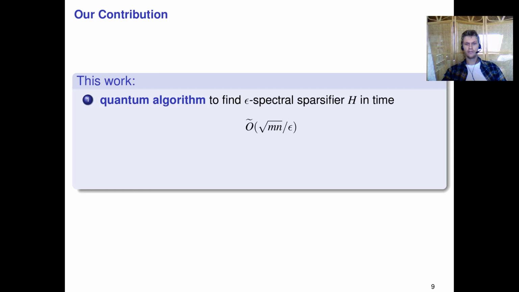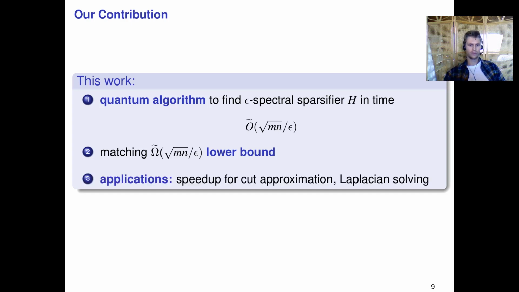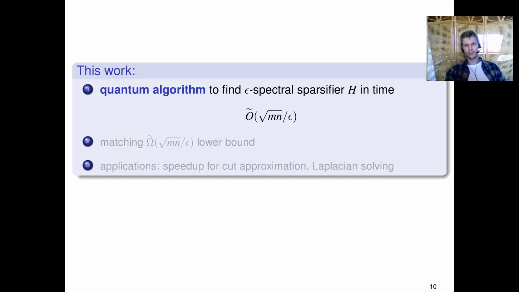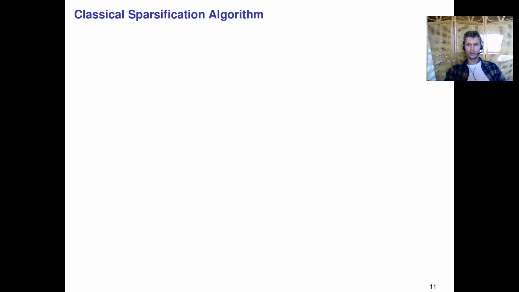Because for dense graphs, classically we would need time scaling as n squared, whereas this would scale as n to the 3/2. Then we show that actually we can do much better, right? We show a matching lower bound, which is matching up to polylog factors, and finally we discuss a slew of applications, and we find quantum speedups for cut approximation, Laplacian solving, and many more problems. So I'll start off by discussing our quantum algorithm, but to do so I have to sketch what's known and how people sparsify classically.